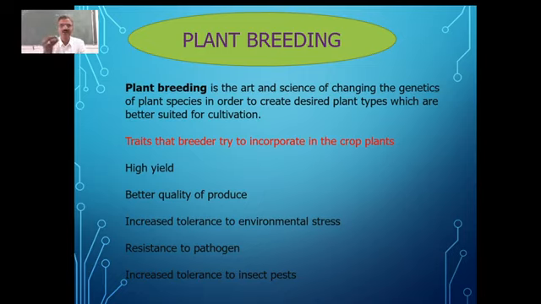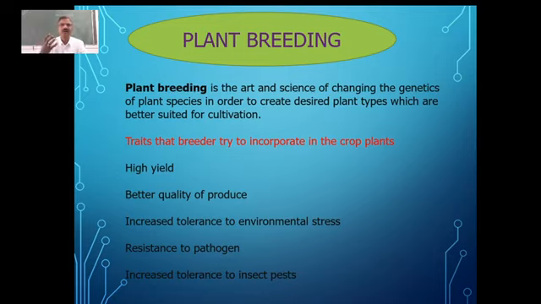So this is the second important characteristic which is looked into whenever we try to develop a new variety. Then they should be able to tolerate the changes in the conditions in the environment.